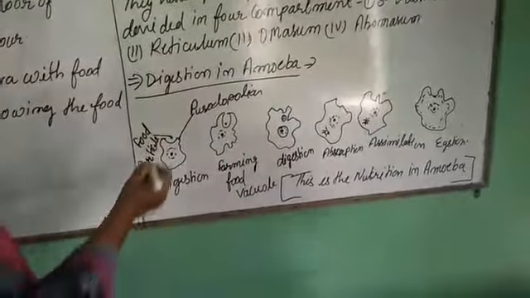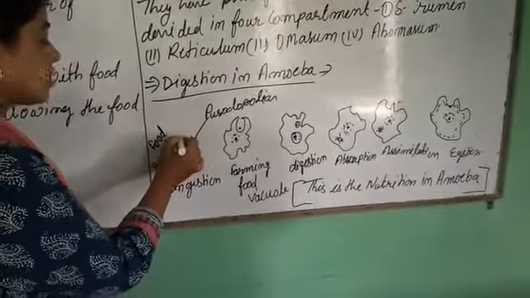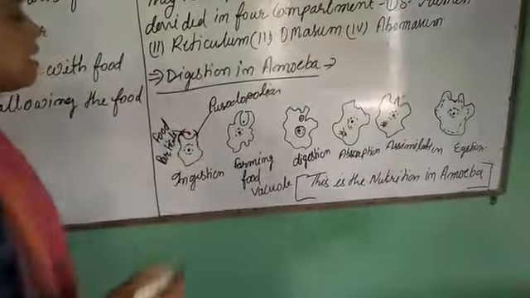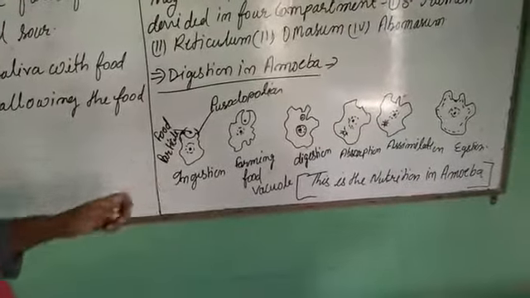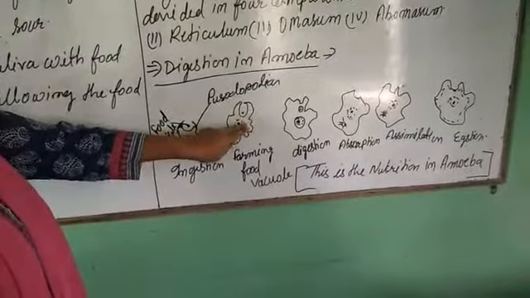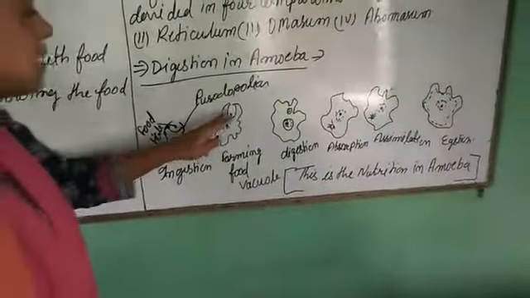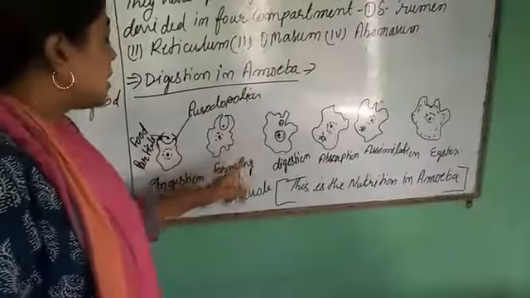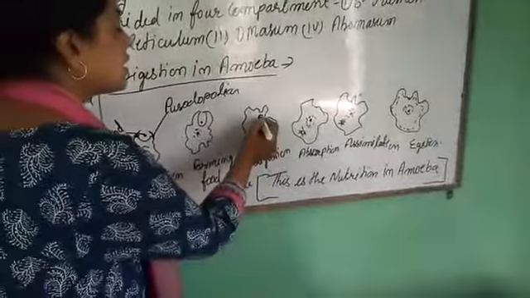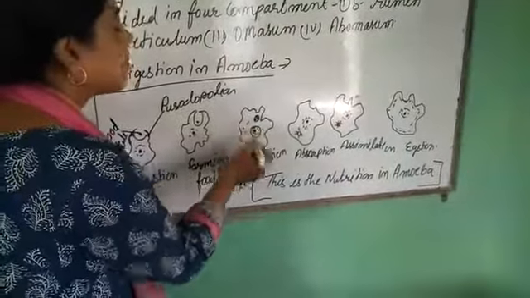When food comes near the pseudopodia, it rounds up and moves to catch the food particles. When the food particle comes near the pseudopodia, it closes and tightly catches it. This is the formation of the food vacuole. In digestion, food enters the body and the food particle is digested in the body.